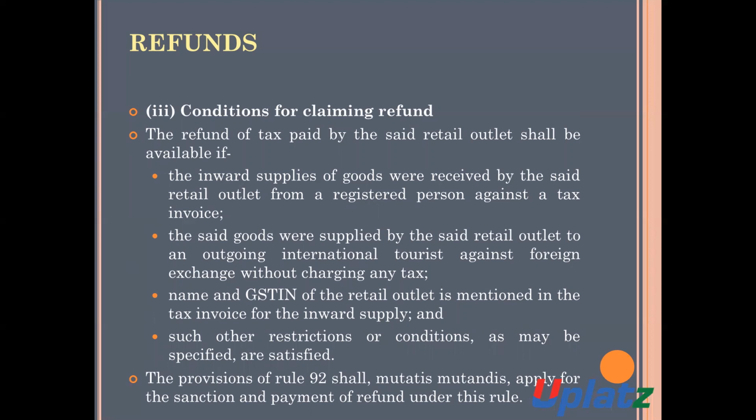Number two, the said goods were supplied by the said retail outlet to an outgoing international tourist against foreign exchange without charging any tax.